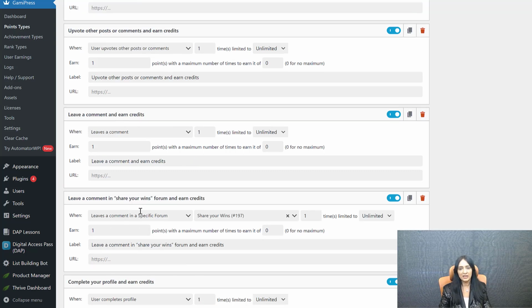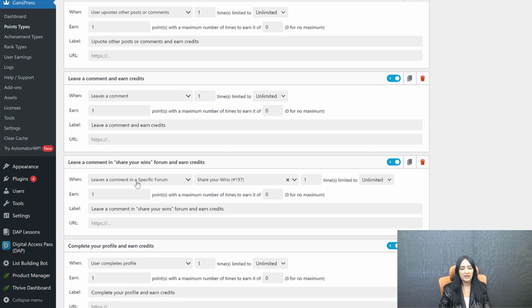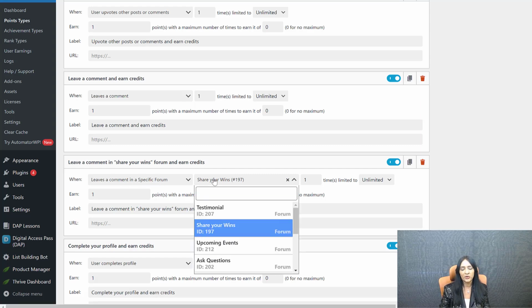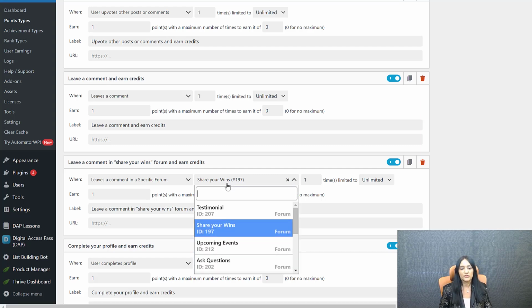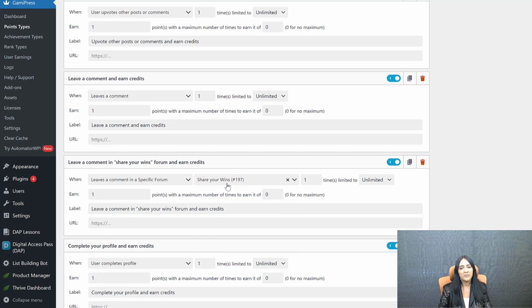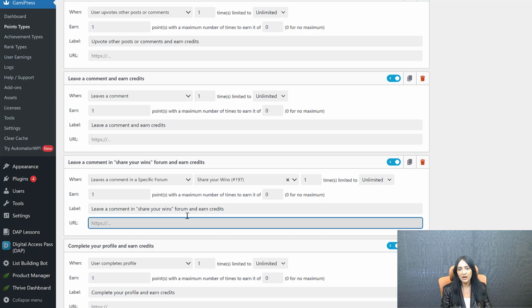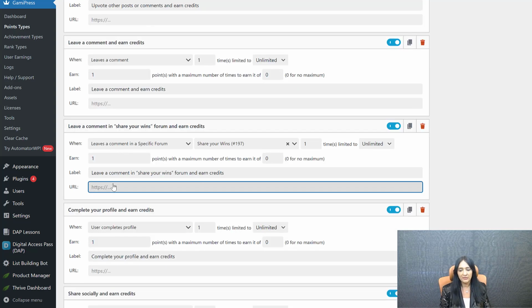If they leave a comment on any post, I want to give them points. If they leave a comment in a specific forum, I want to give them points. So you can decide. I don't want to give them points for every place they leave a comment. I want to give them points only for specific forums because I want to encourage them to be active in those forums. For example, if my members are sharing their wins and other members go and encourage them by leaving a comment there, I want to reward them by giving a point.